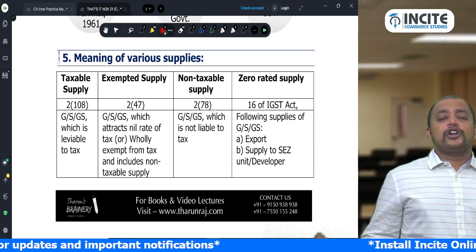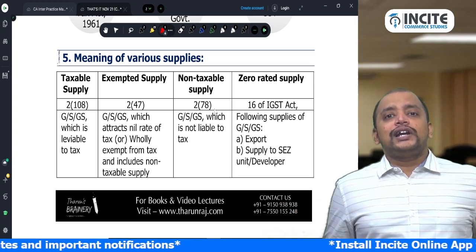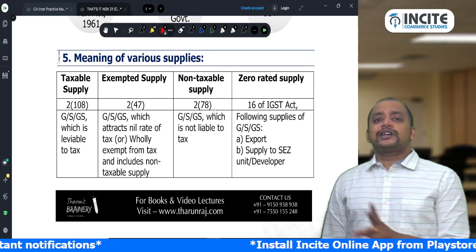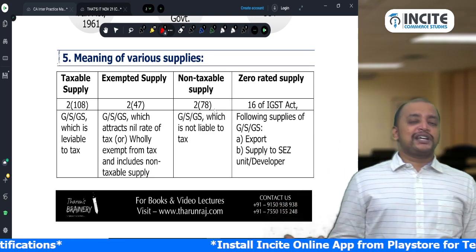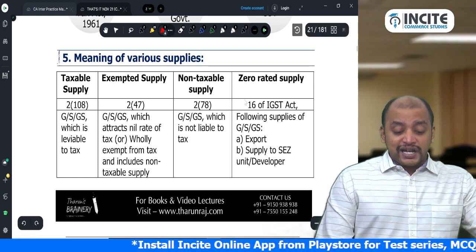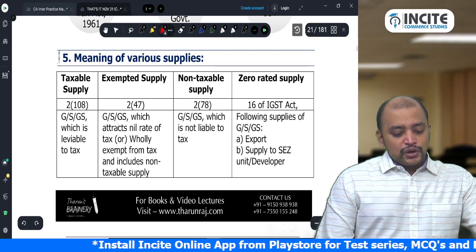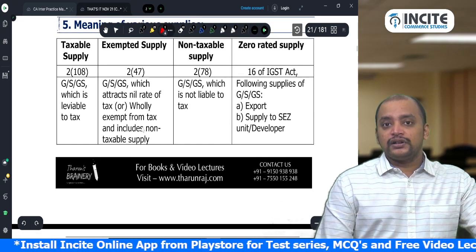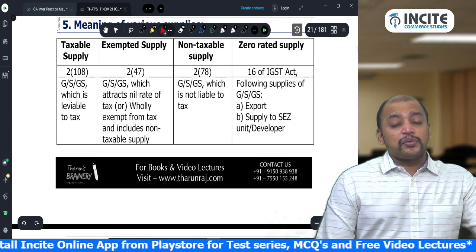What are non-taxable supplies? Alcoholic liquor for human consumption and petroleum products. These two are non-taxable supplies. So that will be coming under meaning of exempted supplies. See there. So which attract nil rate or wholly exempt from tax and includes non-taxable. And taxable supply is balancing figure.